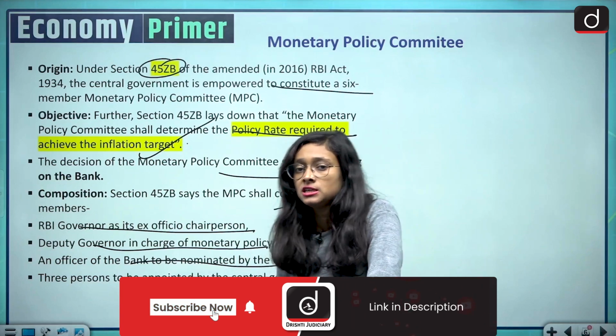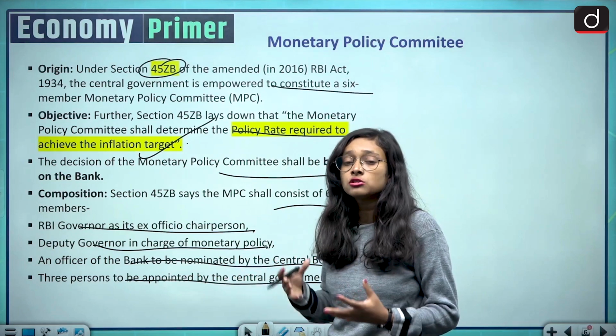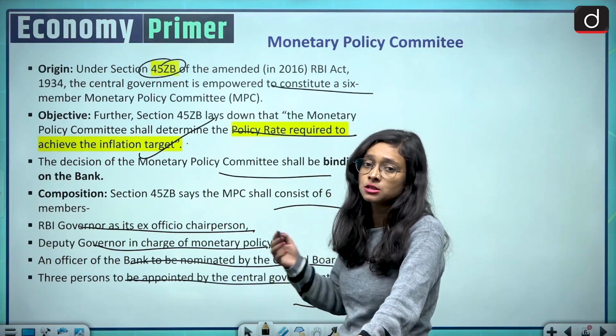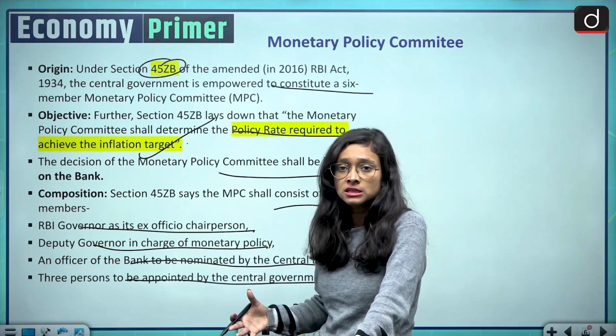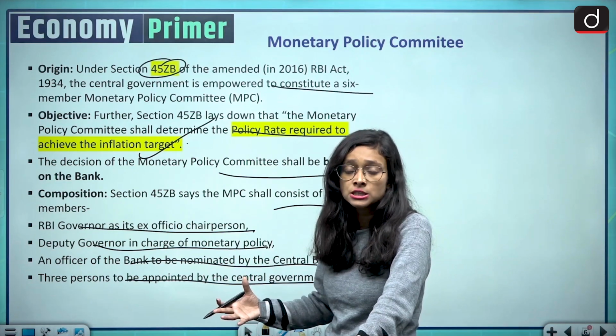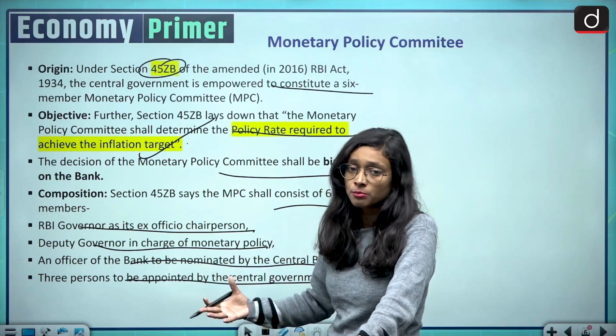So what we can see here is that there is not only the involvement of the bank, there is also involvement of the central government. There are 3 persons who are appointed by the central government. So whatever decision is taken by the Monetary Policy Committee is not solely determined by the RBI's persons or the bank persons, it is also determined by the central government persons.